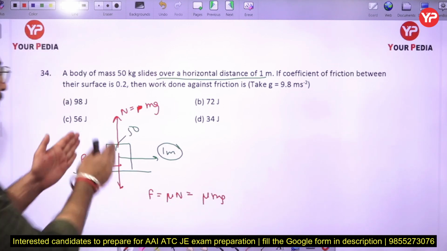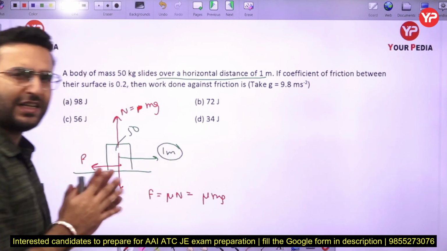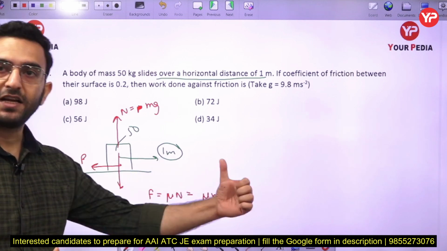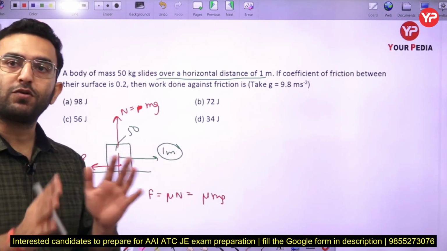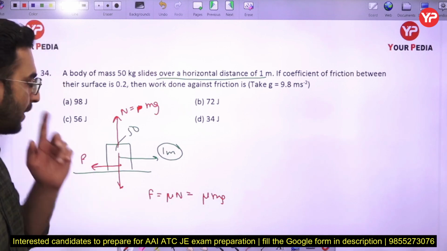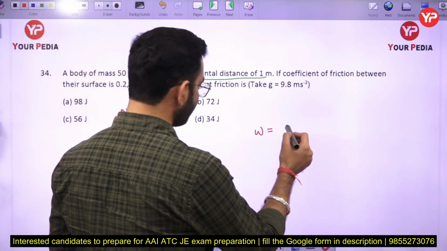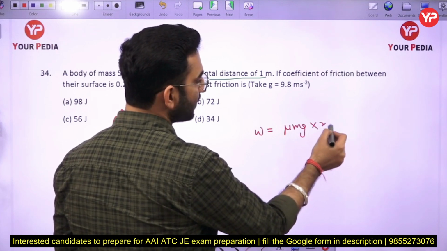So now the body is moving only up to a distance of 1 meter. Initially it is having some velocity, but due to this force of friction, which is acting in the opposite direction, the motion of the body is opposed here, and it is able to cover only 1 meter. So I can say the work done against the friction will be equal to the frictional force multiplied by the distance here.